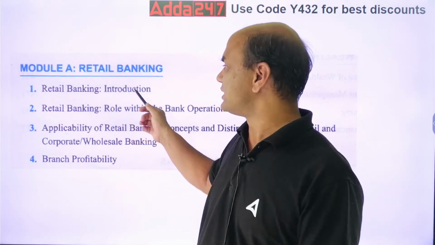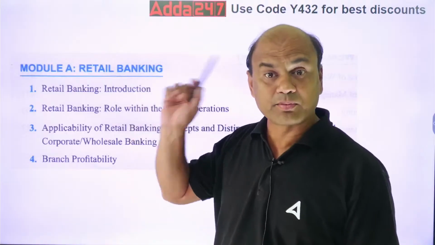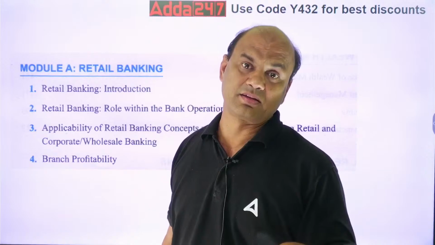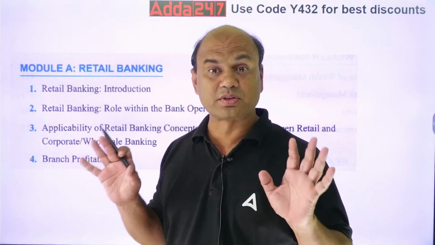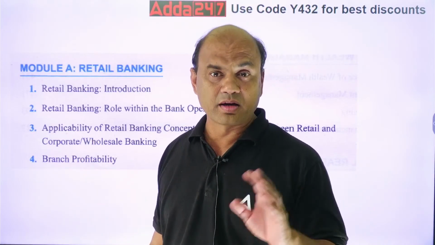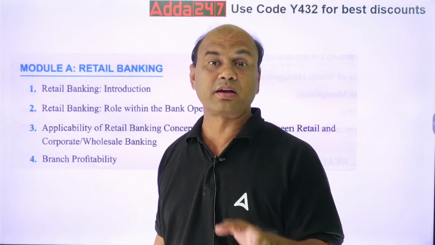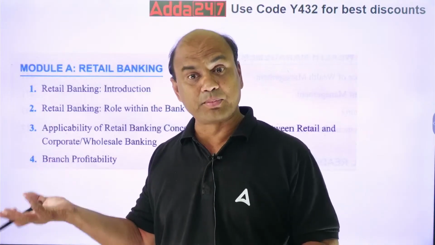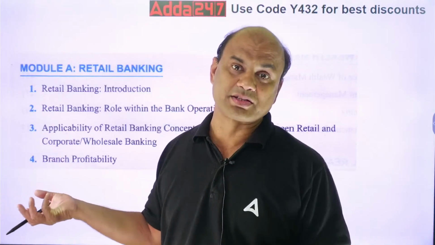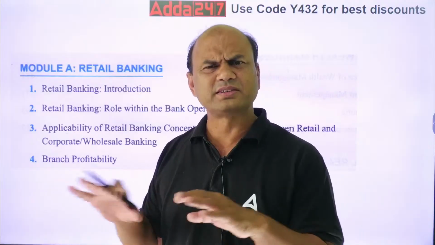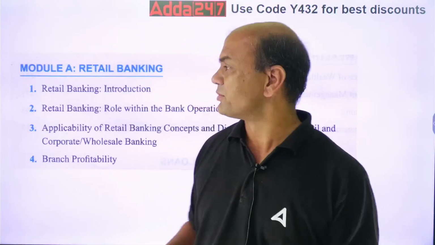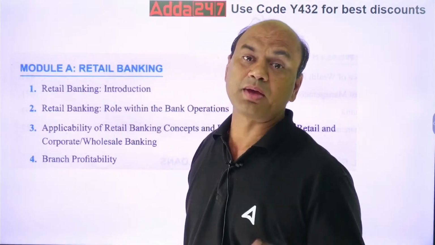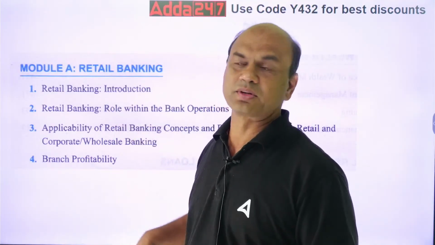So here it means what is the role? What are the various types of banks now? The retail banking is just one part of the banking. Bankings are of 6 to 7 types. Retail, corporate, treasury, trade finance, forex separate. Then IPOs, for IPOs we have a separate branch. Various are there. So this is basically one part of your banking. And how does a bank earn income? That is discussed over here.